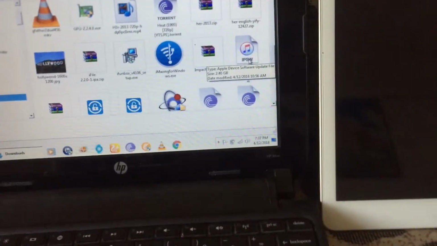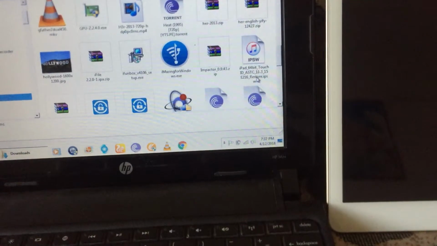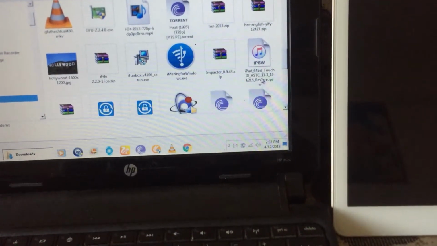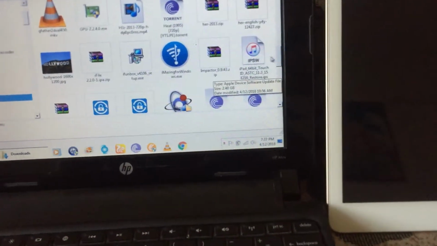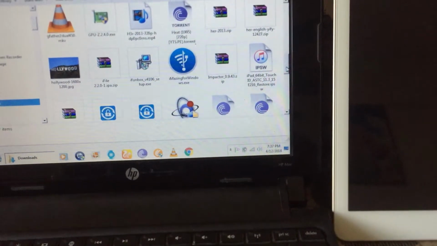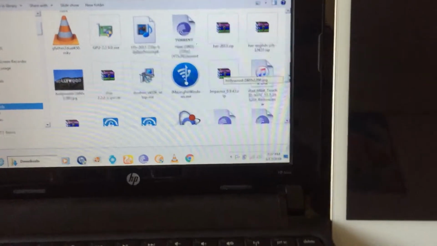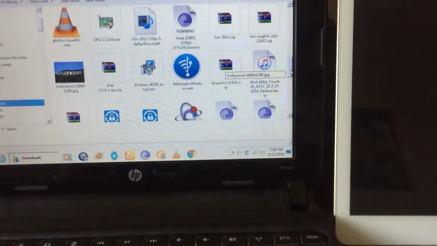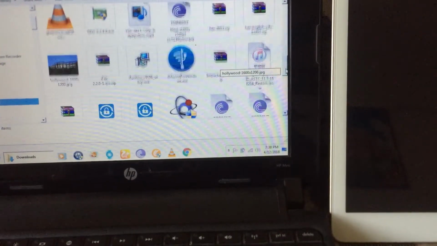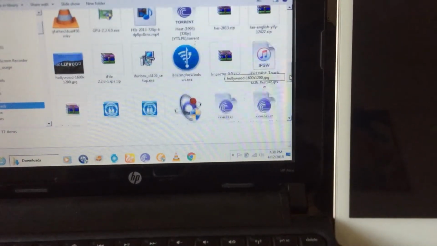This is the iPad 5, fifth generation. Yeah, it's an 11.3 version. Okay, and you can just type which model you have, and you can find it easily. Just make sure, if you have an iPad Wi-Fi or Wi-Fi cellular, that you downloaded the right file.